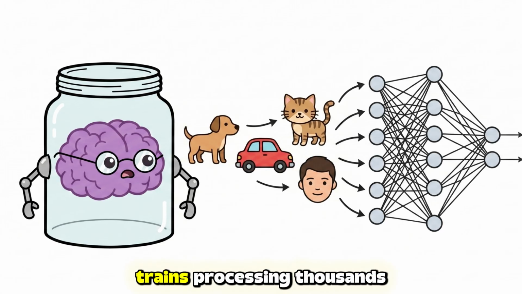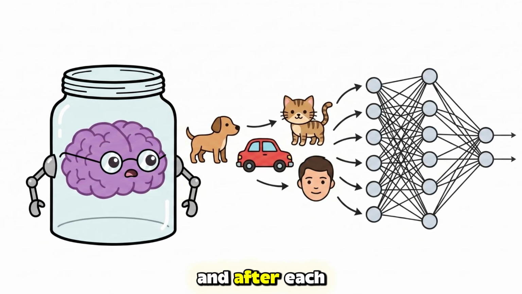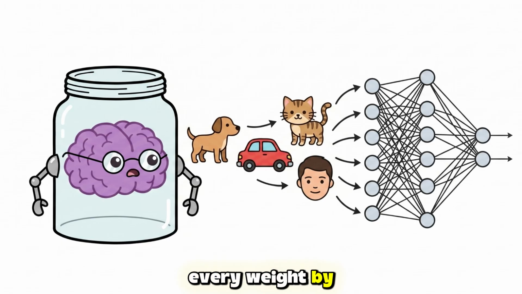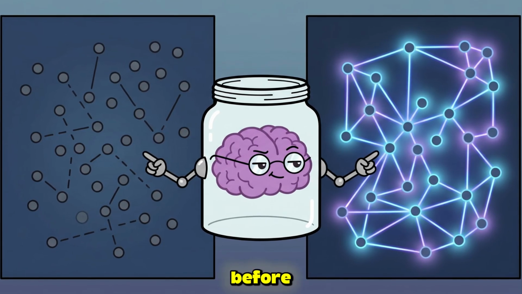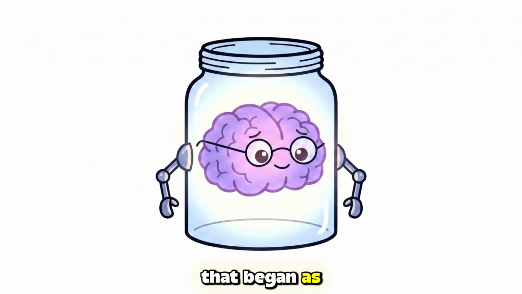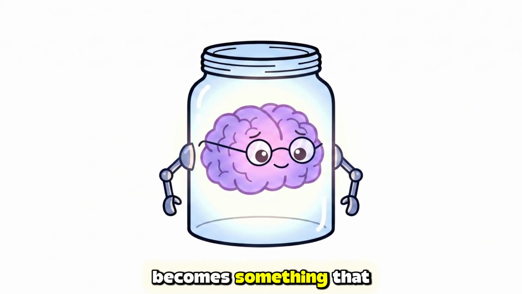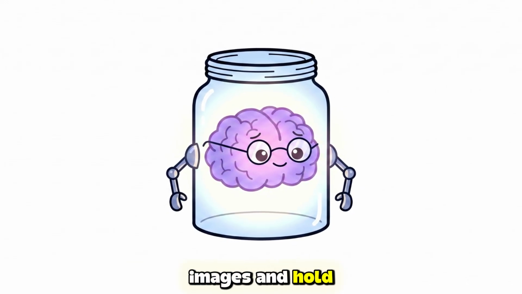The system then trains, processing thousands, millions, or billions of examples, and after each one it adjusts every weight by a tiny amount, making itself a fraction of a percent more accurate than it was before. Repeat this enough times across enough data, and a network that began as pure randomness becomes something that can recognize faces, translate languages, generate images, and hold conversations.